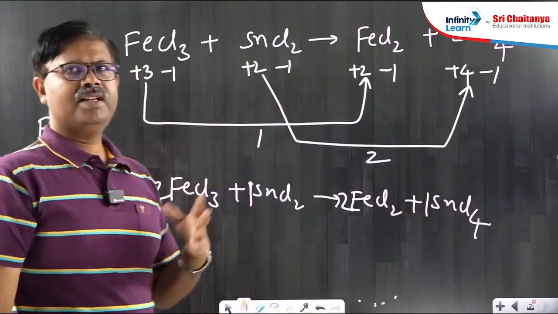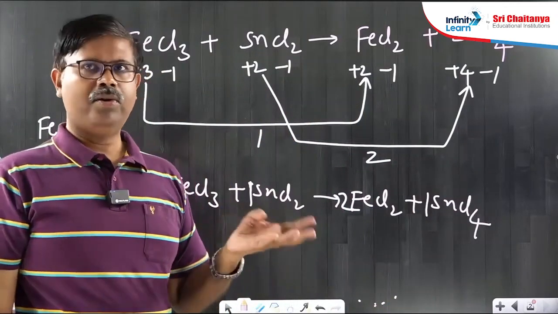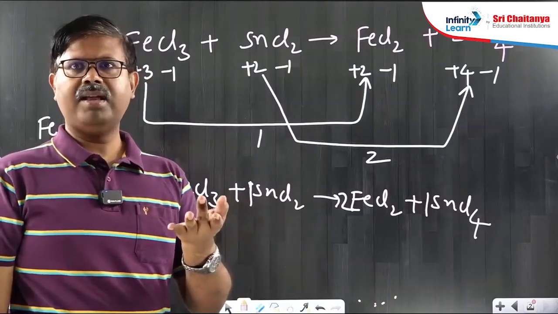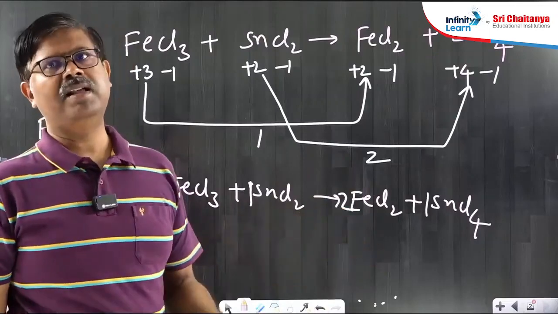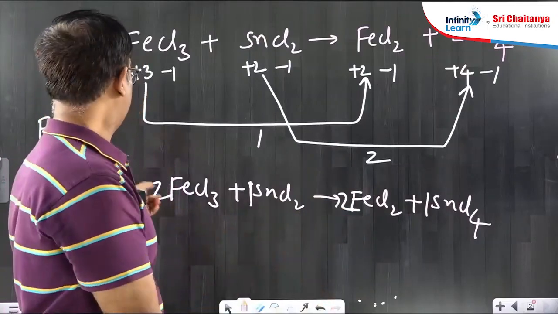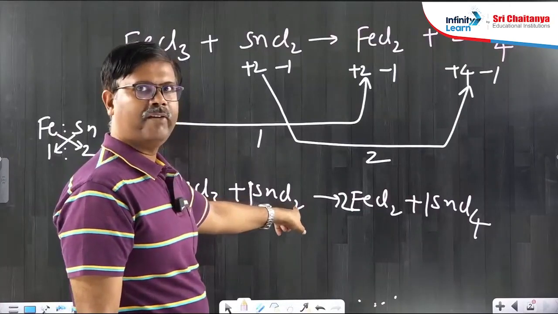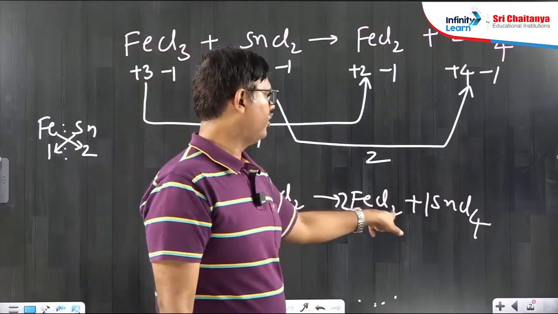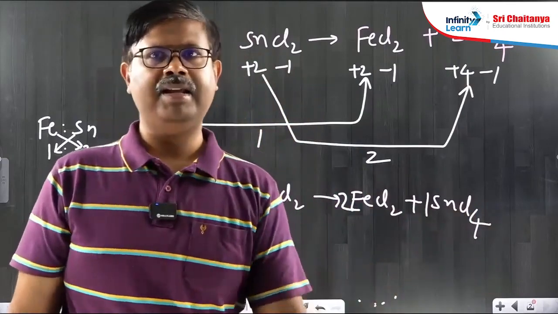Now, are there any other atoms besides these atoms? Iron and tin are taken care of. What are the other atoms? Chlorine, nothing else is present. See whether chlorine is balanced or not. 2 into 3 is 6, plus 2 chlorines, so 8 chlorines on the left side. 2 into 2 is 4, plus 4, is 8. The chlorines are also balanced here.